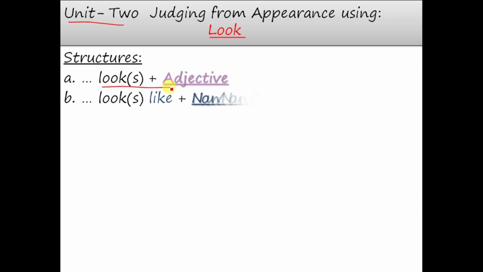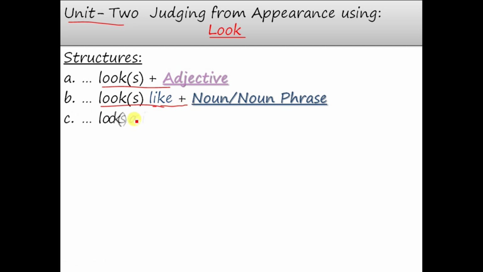Dear friend, we can put our judgment upon the people or upon the thing using look in three different ways. Let's be familiar with these three structures. So, if you want to put your judgment upon the people or upon the thing using only look, you have to use adjective after it, or look plus adjective. If you are using look like, compulsorily you have to use noun or noun phrase.